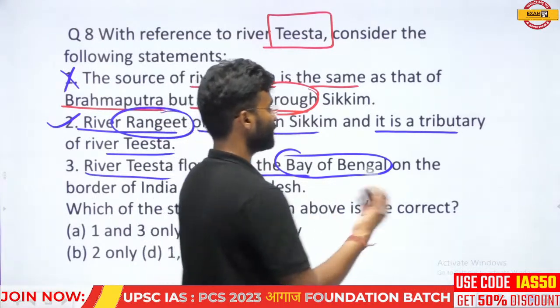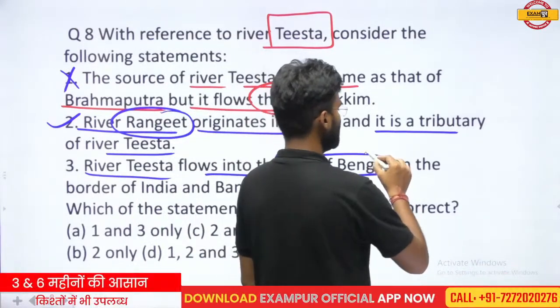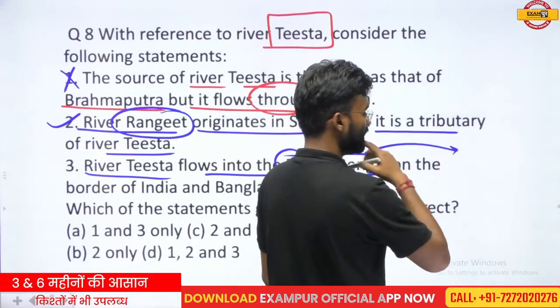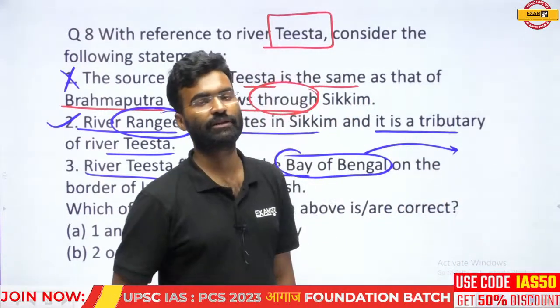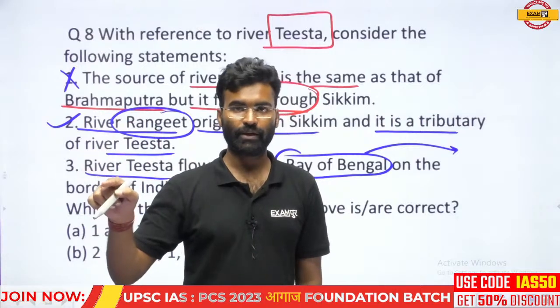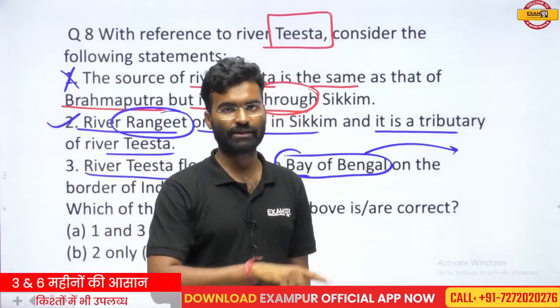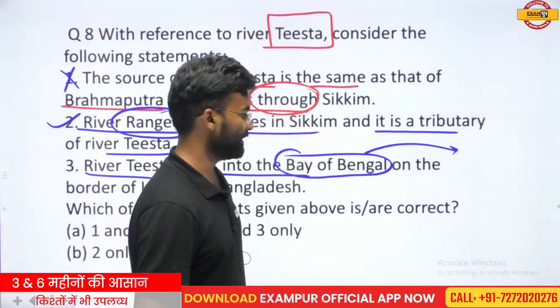Tista river does not fall directly into the Bay of Bengal. Tista river joins the Brahmaputra river, or the Tista river releases its water into the Brahmaputra river in Bangladesh. So it does not independently fall into the Bay of Bengal. So this statement is not correct.